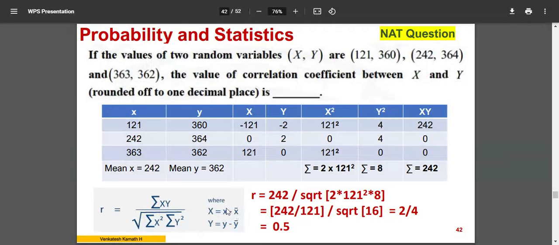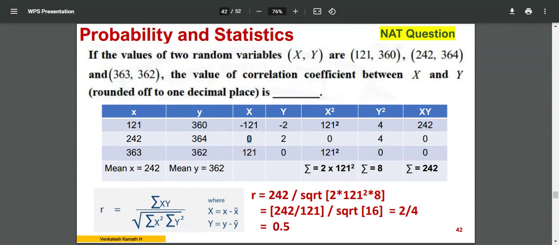The difference you have to calculate. The mean is 242. Your individual values are 121, 242, 363. From each value, you have to deduct 242 and write it as capital X. So 121 minus 242 is 121 only, but with a negative sign. 242 minus 242 is 0. 363 minus 242, again you do not require a calculator for this. The value is 121. One of them is 0, important.